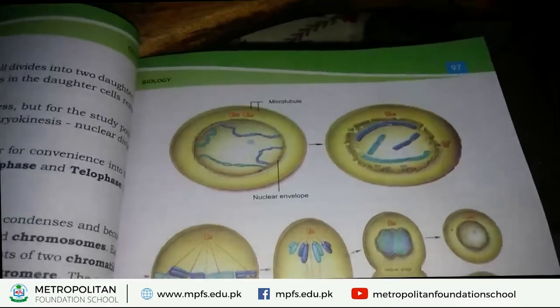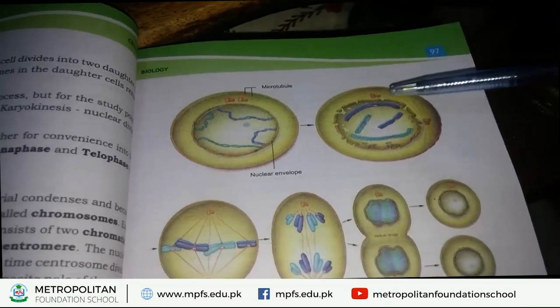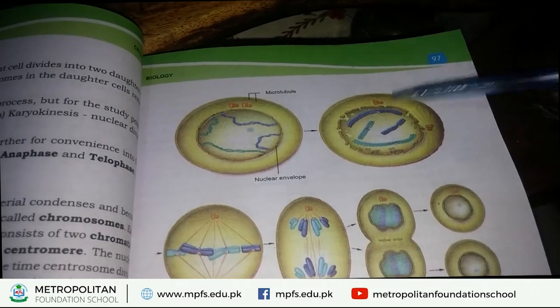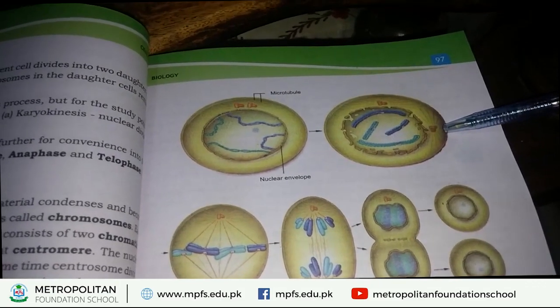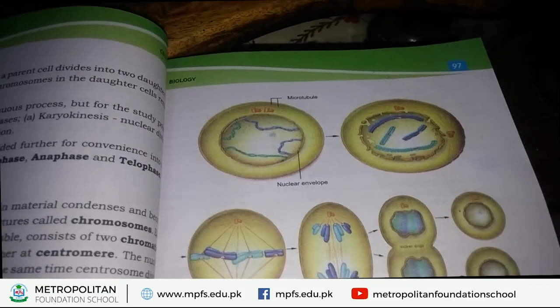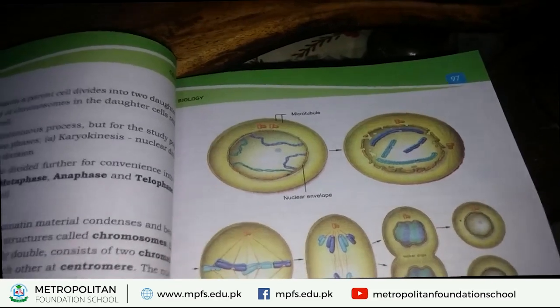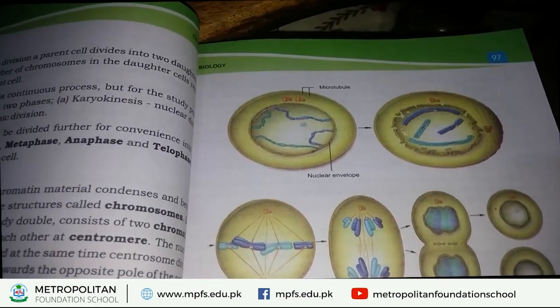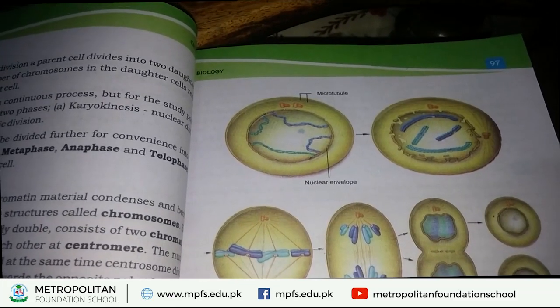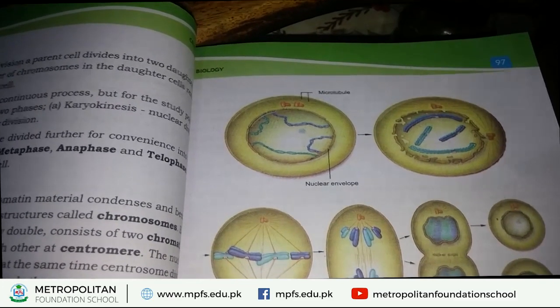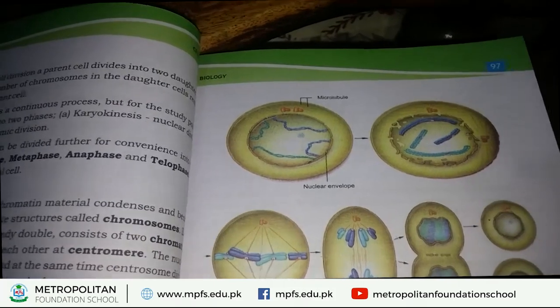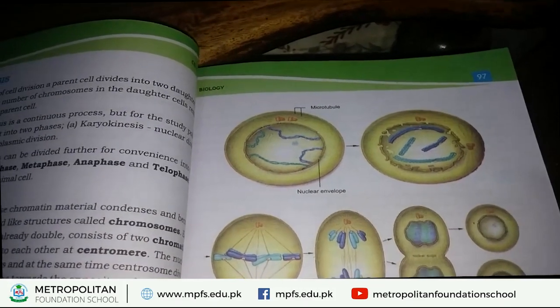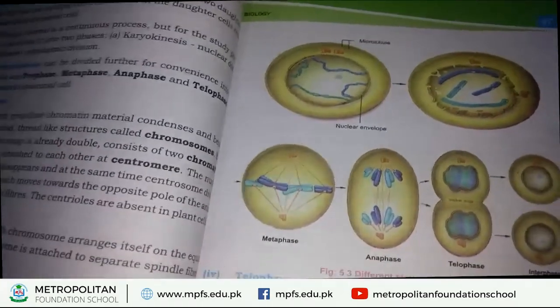Look at this picture. In this picture, these structures are visible. These are called centrioles. And these centrioles are formed during prophase at opposite poles. These centrioles are absent in plant cells. They are found in animal cells.